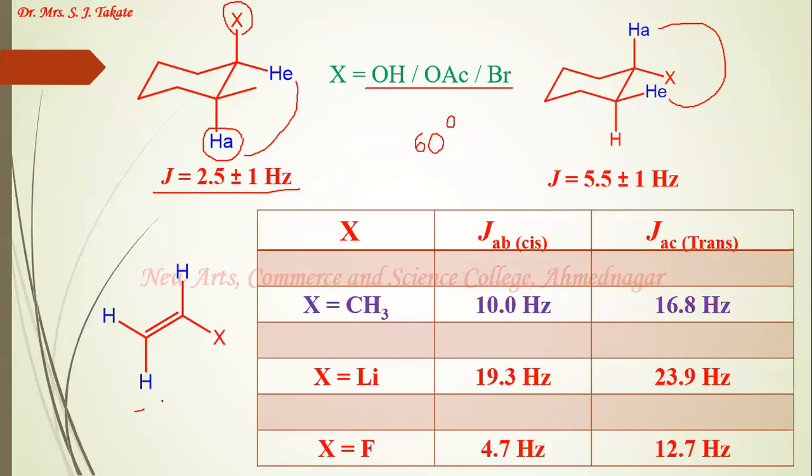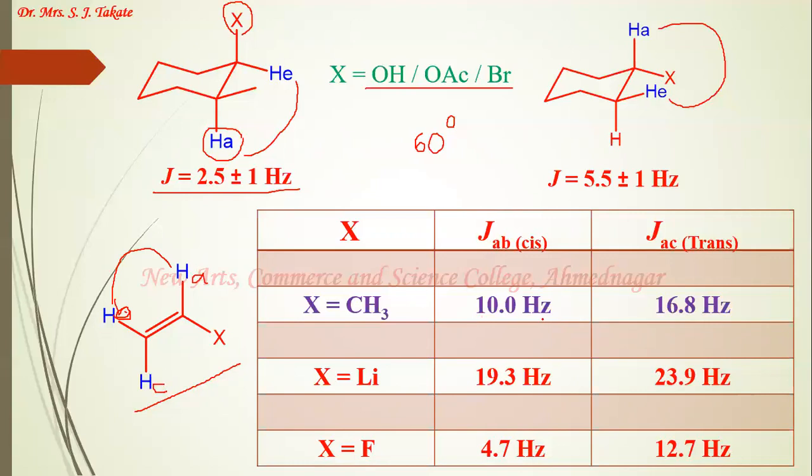Let us take this example of an olefin where X is present. We know that carbon-carbon double bonds cannot undergo rotation. We are trying different X groups here, like the methyl group and the lithium atom, which are electron donors, and fluorine, which is an electronegative element. That is, carbon and lithium are electropositive while fluorine is an electronegative element. In the first example, JAB, that is this. We can call this an A proton, this a B proton, this an A proton, and this a C proton.